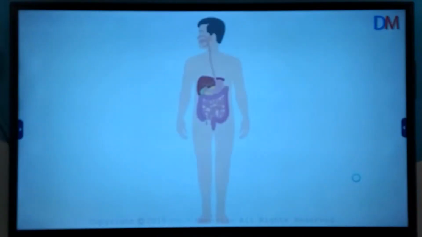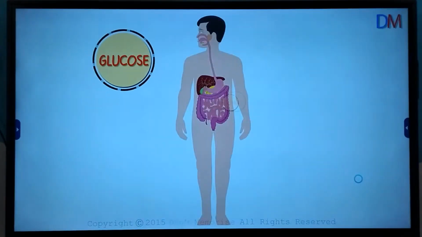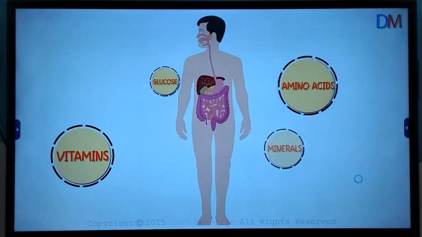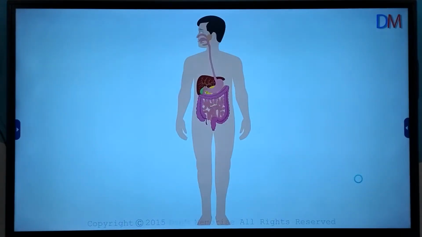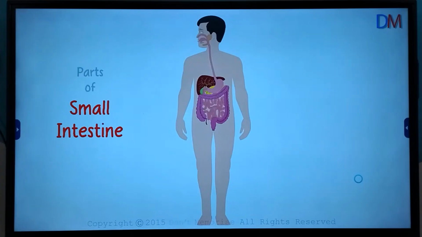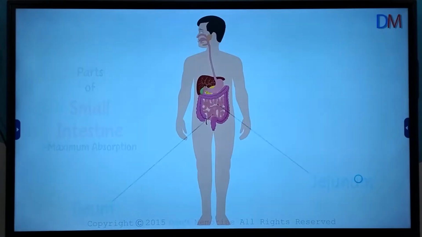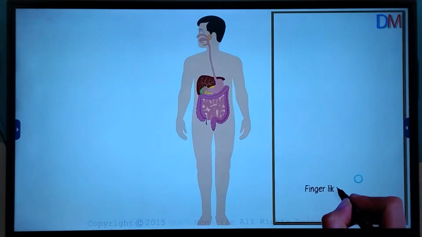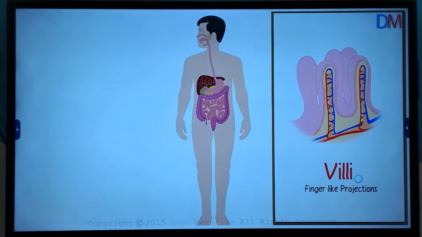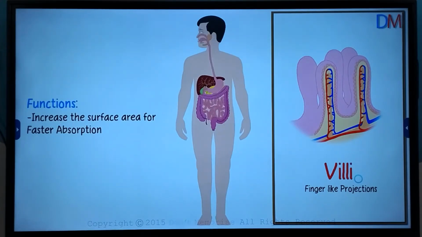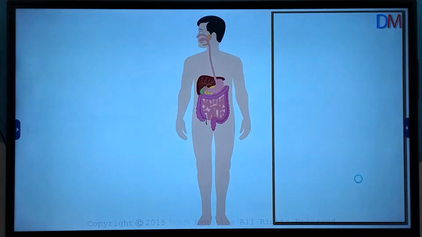As we have seen in the earlier videos, the end products of digestion, like glucose, amino acids, vitamins, and minerals, get absorbed by the body. All this happens in the small intestine. Parts of the small intestine called the jejunum and ileum is where maximum absorption happens. If you remember, tiny finger-like projections called villi increase the surface area and allow faster absorption.